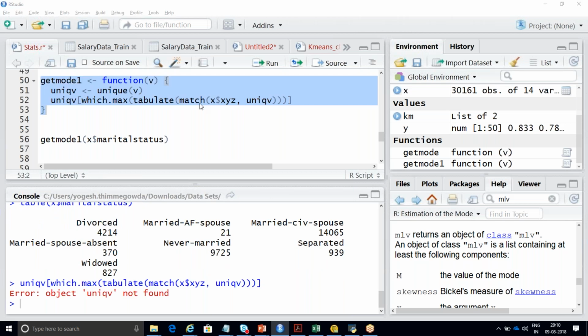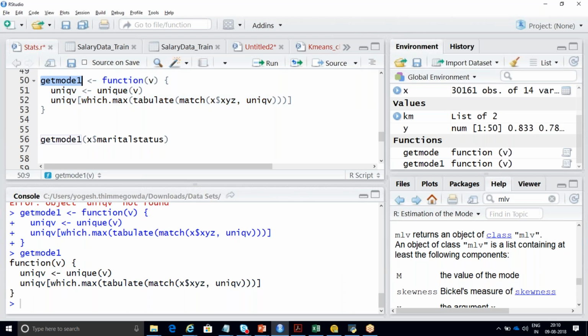See, this will take this particular thing, and if you just select this, it's something like the variable name you're passing. So you can just pass the variable name, or you can just use get mode 1. Now if you run this get mode 1, it will take only with respect to whatever the function we have stored, that will be displayed. And if you pass this, it will take this XYZ as your marital status.